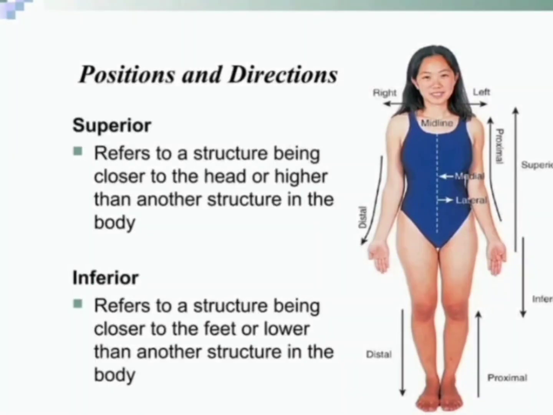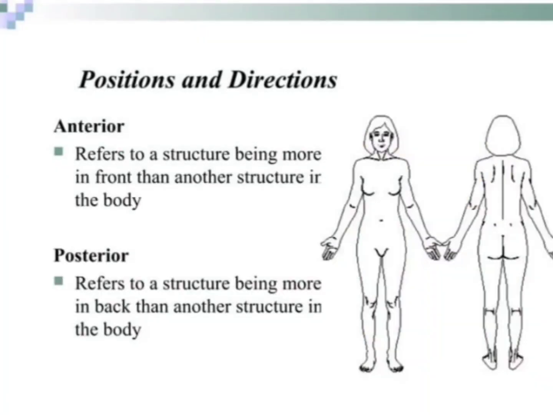Position and directions. Superior: the term superior refers to a structure being closer to the head or higher than another structure in the body. Inferior refers to a structure being closer to the feet or lower than another structure in the body. Anterior refers to a structure being more in front than another structure in the body, meaning front side. Posterior refers to a structure being more in back than another structure in the body, meaning back side.